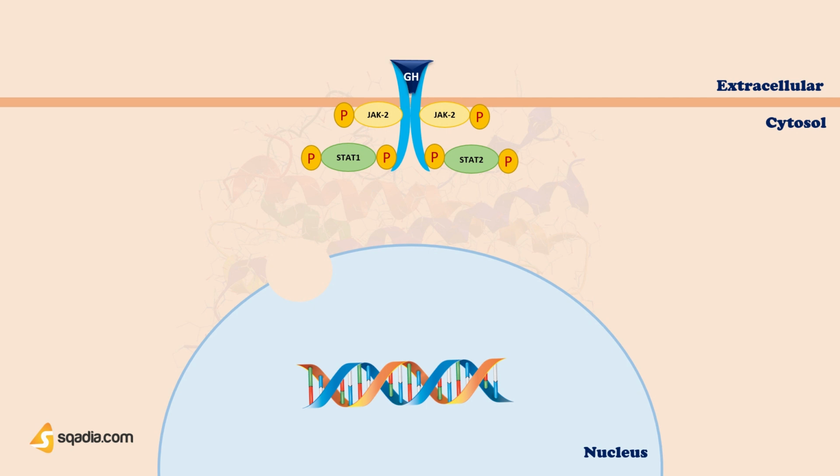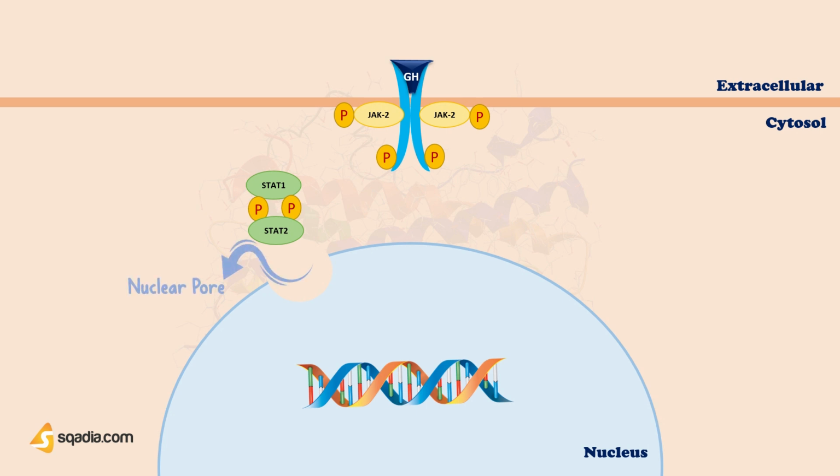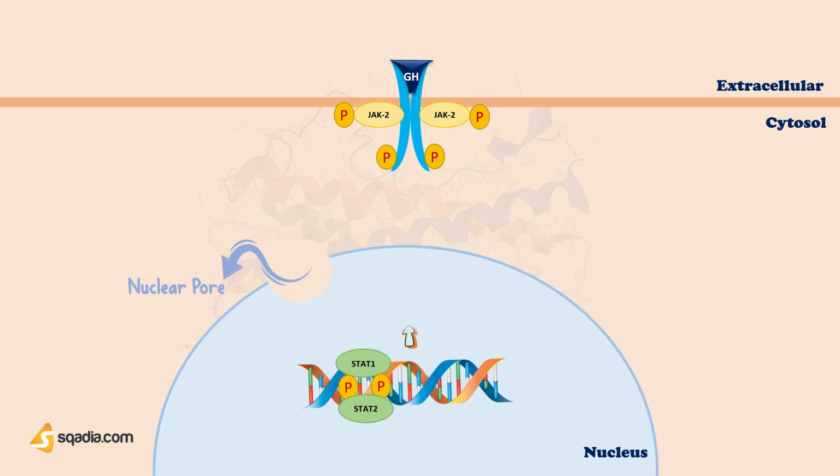These phosphorylated STATs dissociate from receptor, and dimerize like this. Now, these dimerized STATs migrate to the nucleus through the nuclear pores and regulate gene expression by binding to DNA. Well, the JAK-STAT pathways are known also to mediate the effects of prolactin and various other